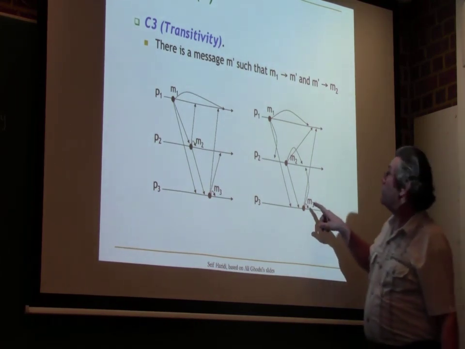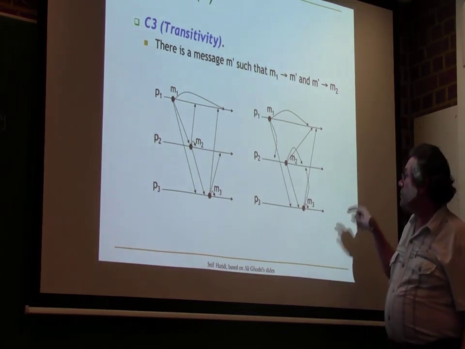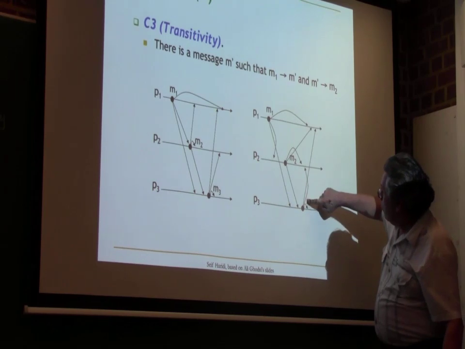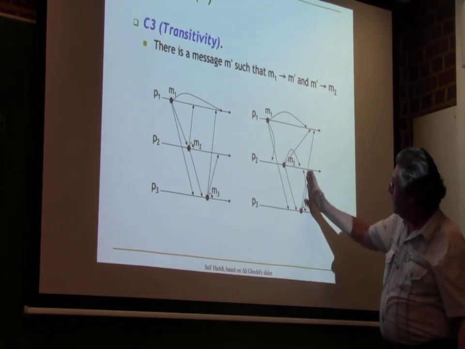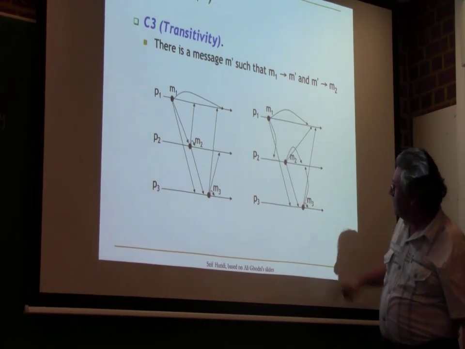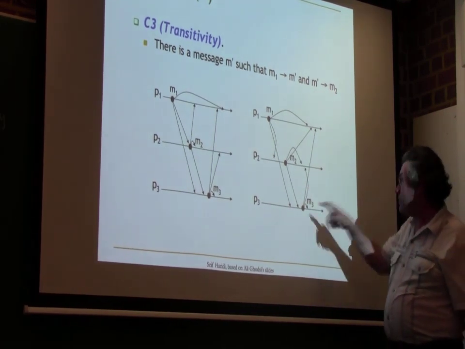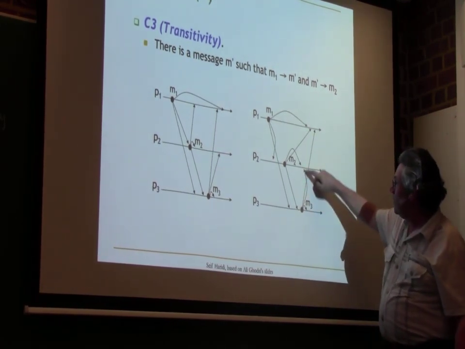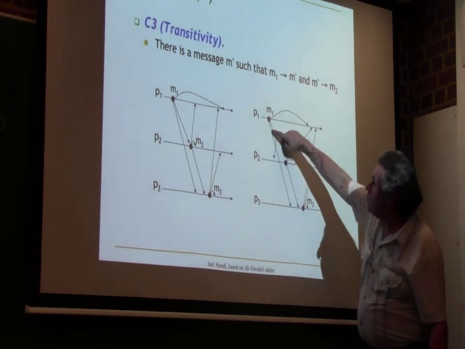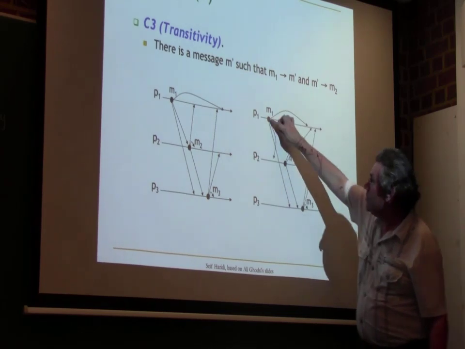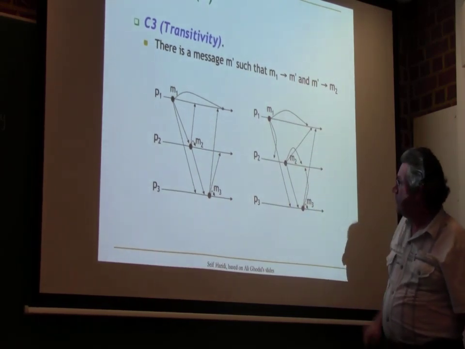What about the one on the right? There's lots of stuff going on. Don't worry about this message going back in time. It's not supposed to be going back in time. It's just supposed to be very fast. So that's not a trap, and neither is this one. We're just assuming that they can be pretty fast.